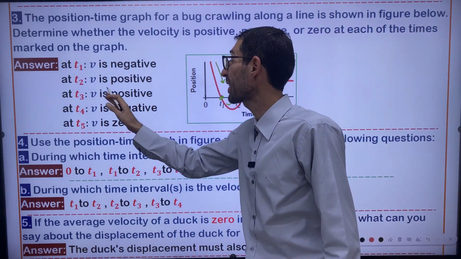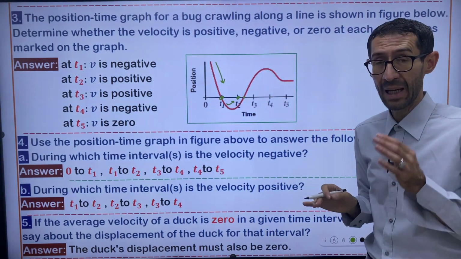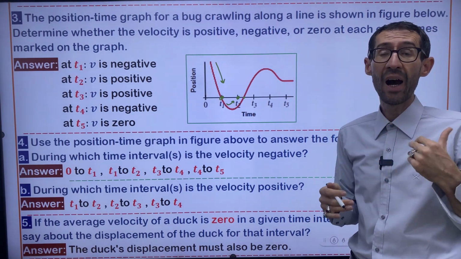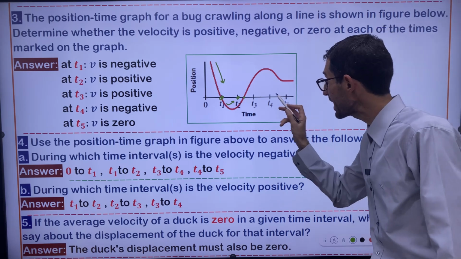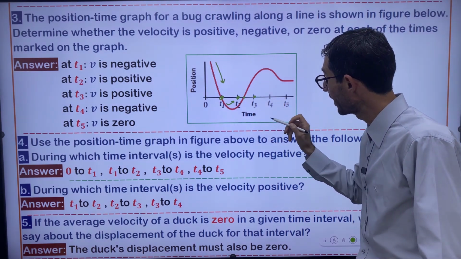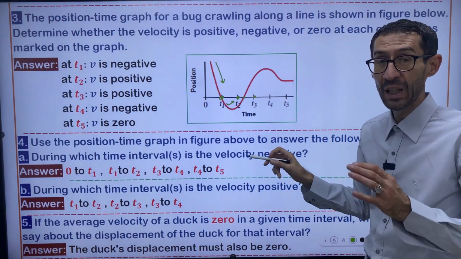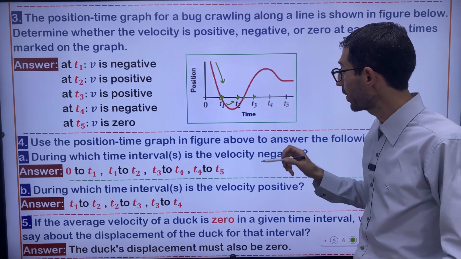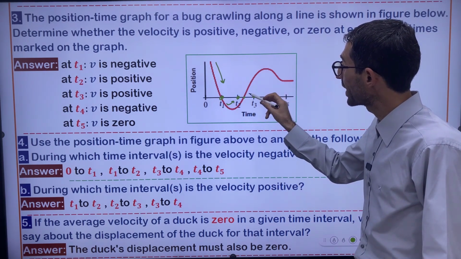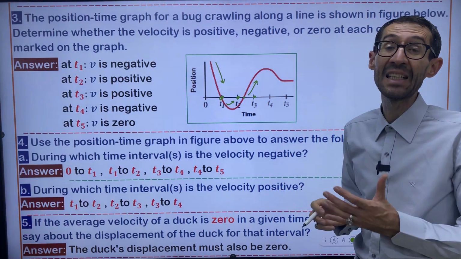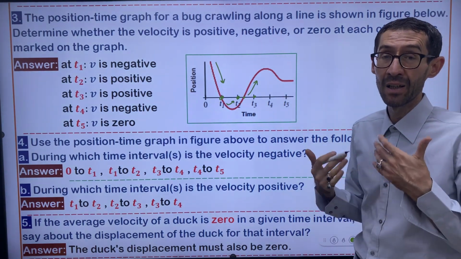At t3 exactly, I'm not revealing the answer. I want you to go over it. This is t3, right? At this region especially, whenever you take a look at the curve, you observe that the curve is ascending. It's getting up, right?